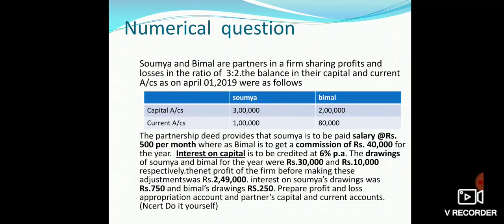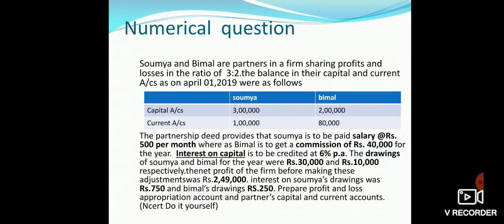The balances in their capital and current accounts as on April 1st, 2019 were as follows. The capital account balance of Soumya rupees 3 lakh and of Bimal rupees 2 lakh, and current account balances of Soumya 1 lakh and Bimal 80,000.